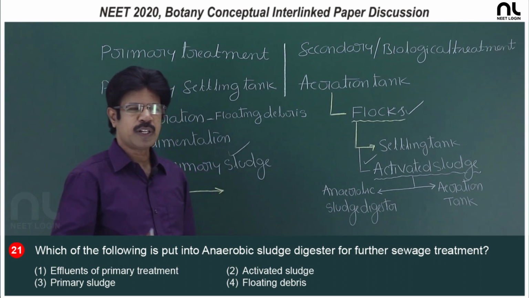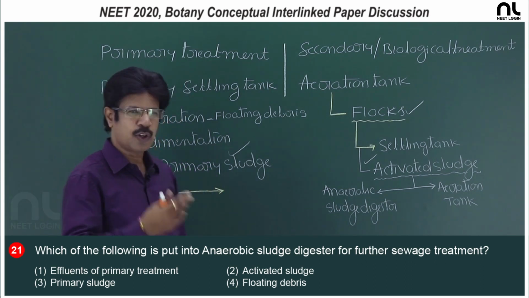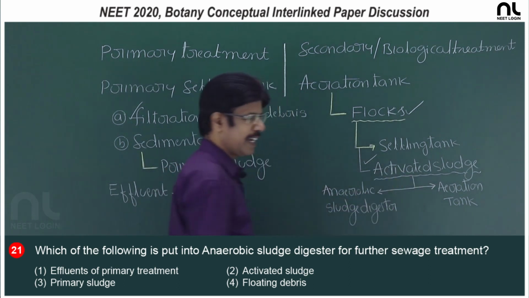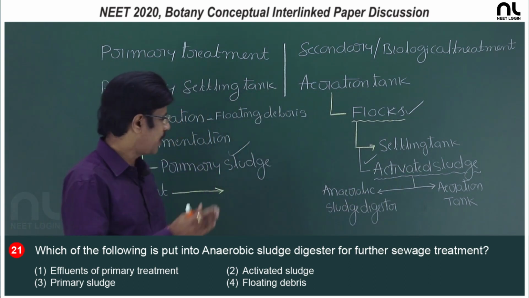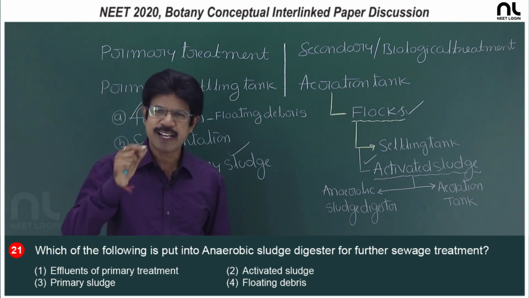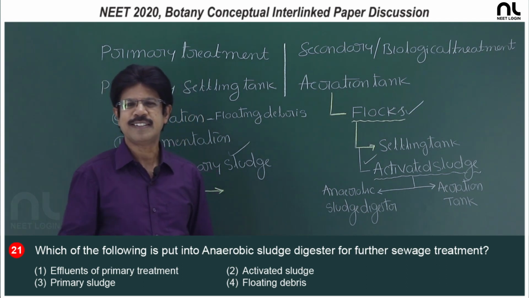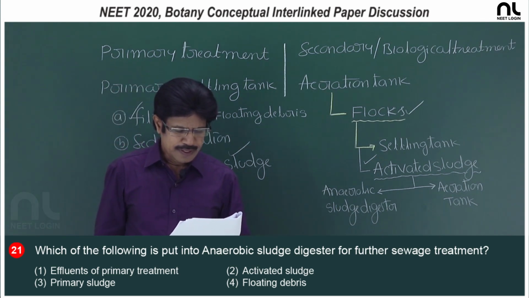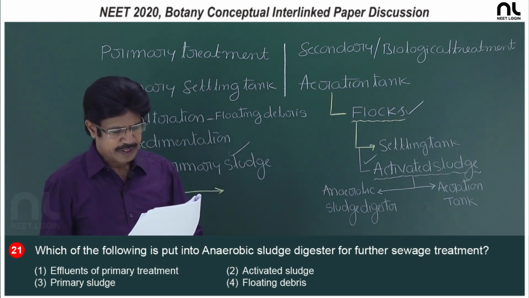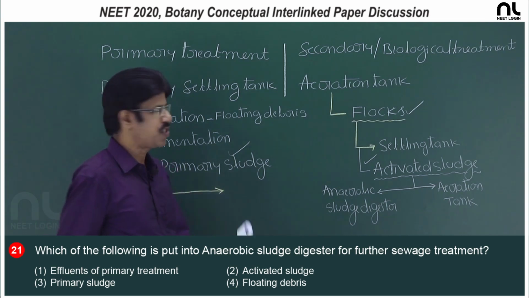A small amount of activated sludge is used as inoculum in the aeration tank, and a large amount of activated sludge is transferred to the anaerobic sludge digester for further sewage treatment. So, the second option is the right option, that is activated sludge.